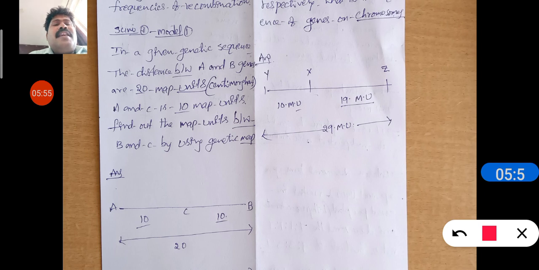And A and C is 10 map units. Find out the map units between B and C by using the genetic map. This is the question given.